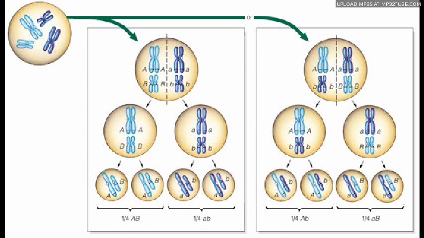Formation of egg and sperm. Meiosis is the process of nuclear division that reduces the number of chromosomes by half. This process of cell division is involved in sexual reproduction. In organisms that reproduce sexually, meiosis produces egg cells and sperm cells. These cells are called gametes. Gametes have half the number of chromosomes as normal cells.